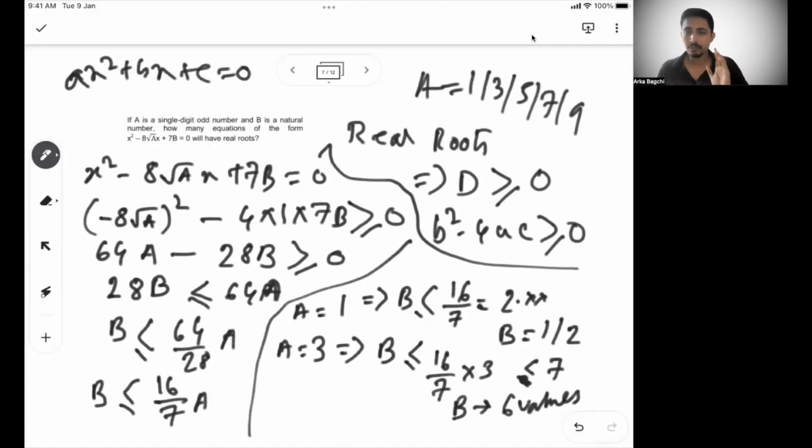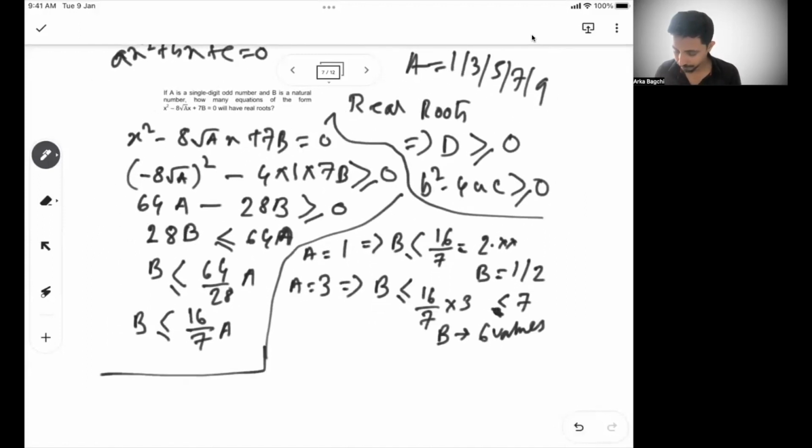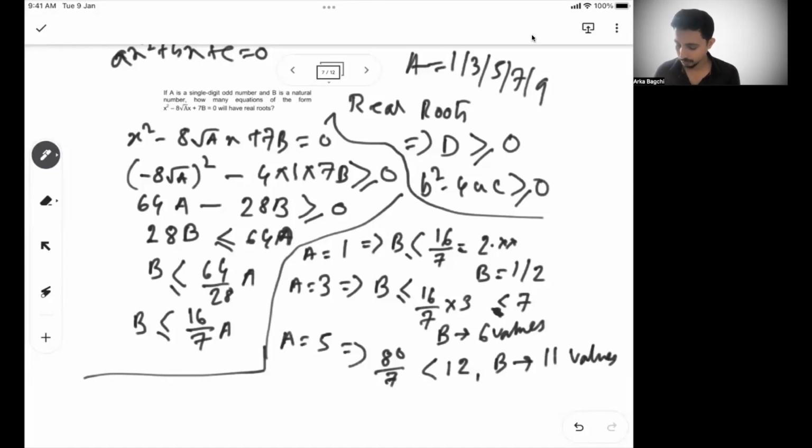So when a is 1, b has 2 values. When a is 3, b has 6 values. Now let's see if we can do this further. So when a is 5, b is what? 16 5s are 80, 80 by 7, or we can say this is less than 12, because 7 12s are 84. So b will have 11 values. So a is 5 means b has to be less than 80 by 7.